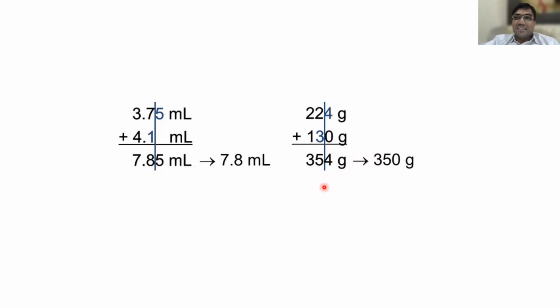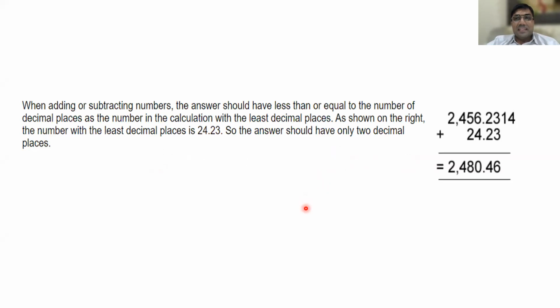For example, just wait. If 365 is there, what do you do? We should not add. 360. Not add, only 360. If 375 is there, what do you do? 7 is odd, so 380. 380 is right. Clear or not? Yes, sir. Good, good. Next.